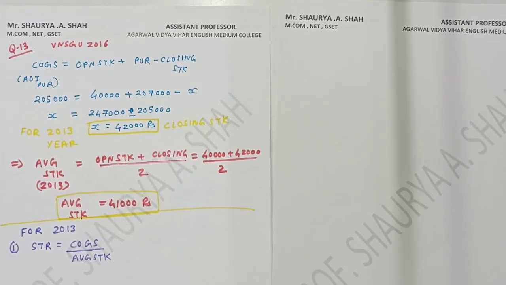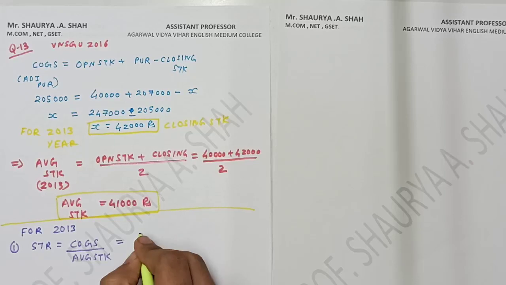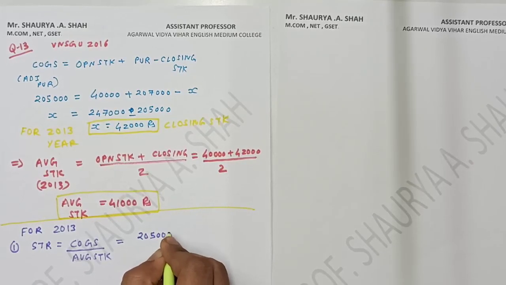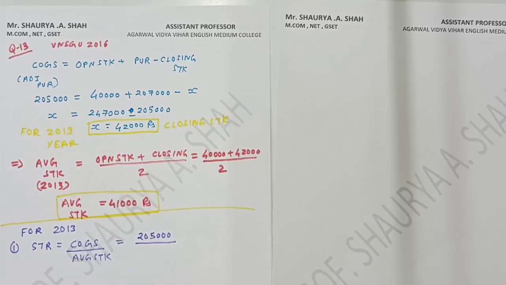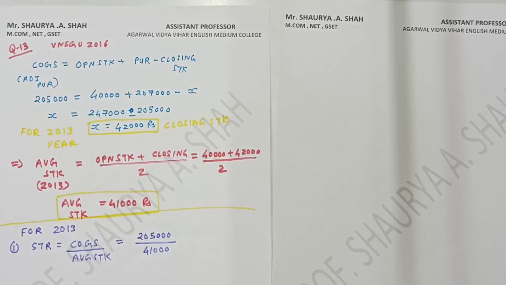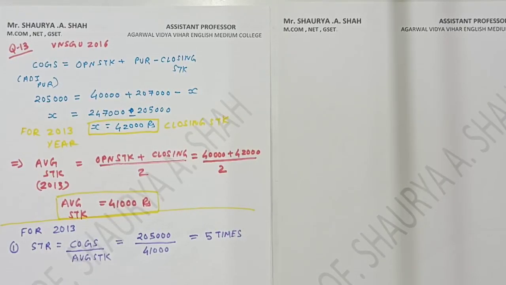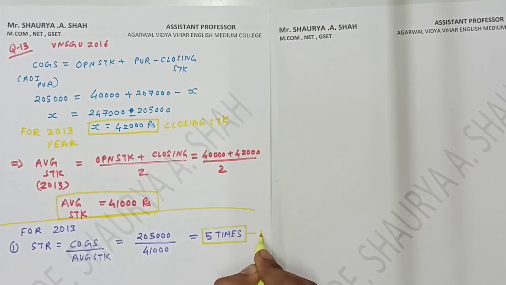We are solving the sum since 2 weeks, right? So cost of goods sold upon average stock. Cost of goods sold is already given in the question, 2,05,000 rupees divided by your average stock. Average stock is 41,000 rupees, right? So 2,05,000 divided by 41,000 gives me the answer of 5 times, right? So this is the very first answer which they have asked in the sum.